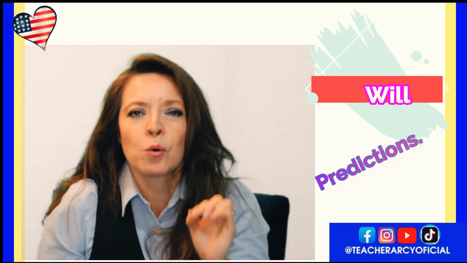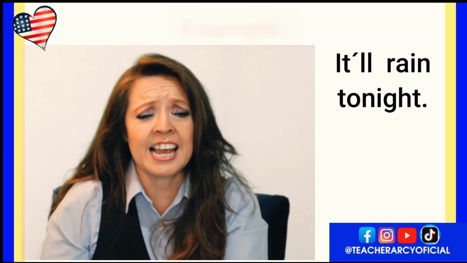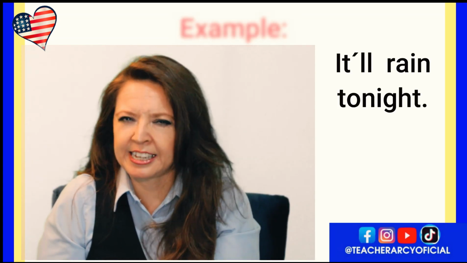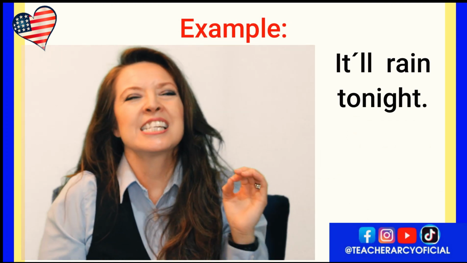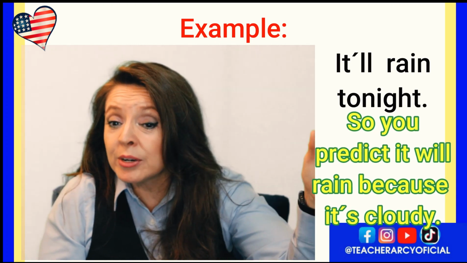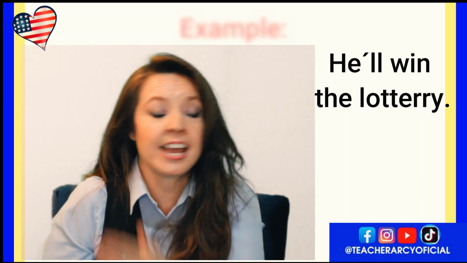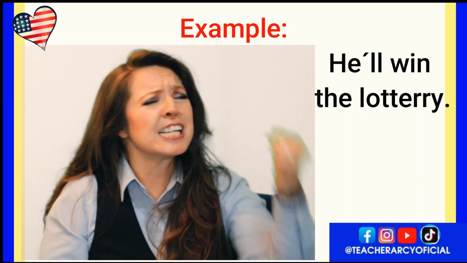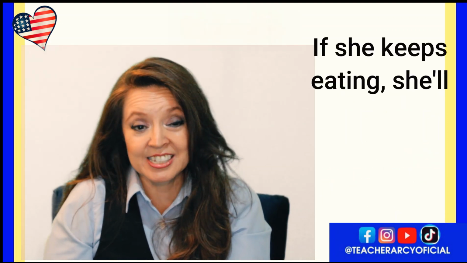The second possibility when we can use will is to talk about predictions. What is a prediction? A prediction is something that you don't know if it's going to happen or not. For example, you can say, it'll rain tonight, or it will rain tonight. I mean, you're predicting the weather because it's cloudy. Or you can say, he'll win the lottery because he's such a lucky guy. It's a prediction.